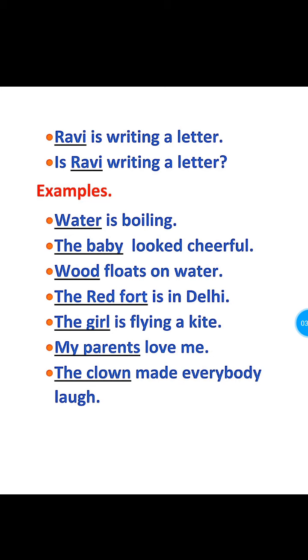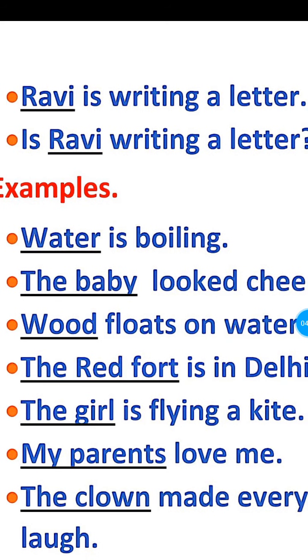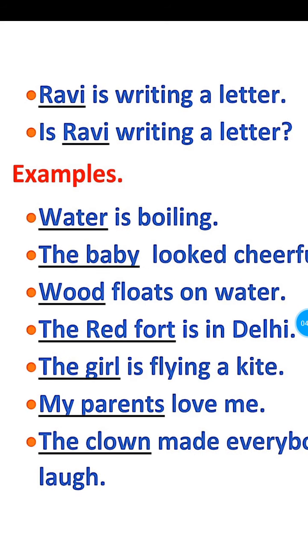Here, the first sentence is an assertive sentence and the second sentence is transformed into an interrogative sentence. In the first sentence, we can observe that the subject is in the first place and in the second sentence, the subject is in the middle of the sentence. That sentence is an interrogative sentence.